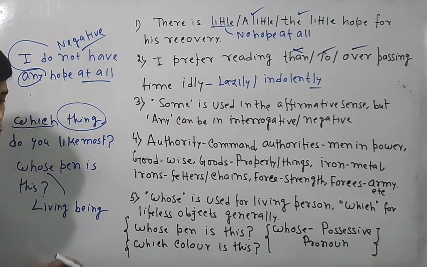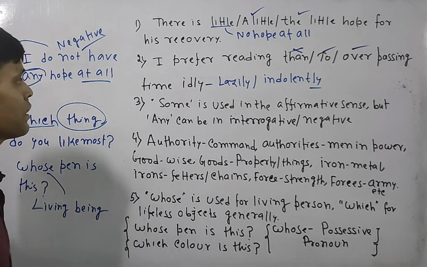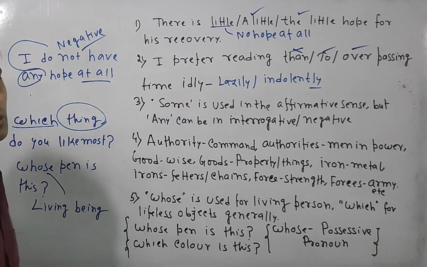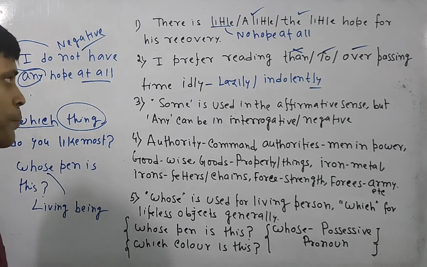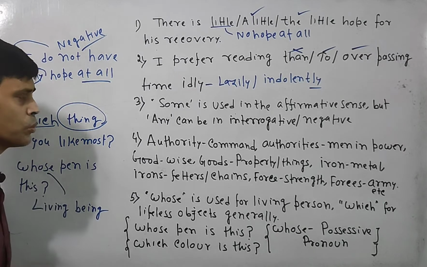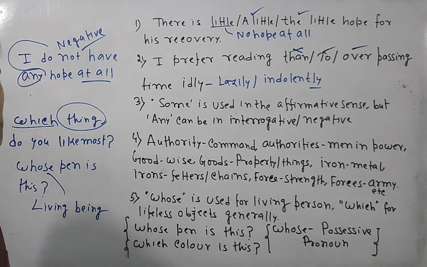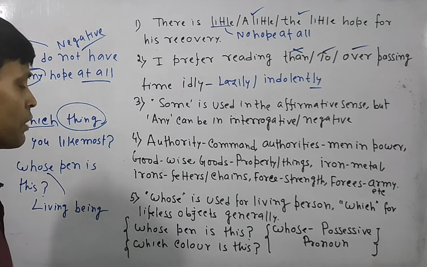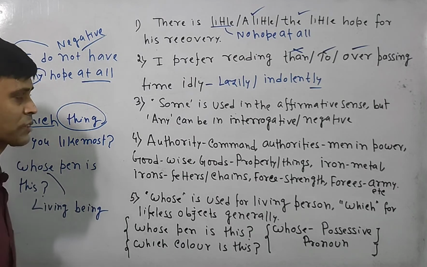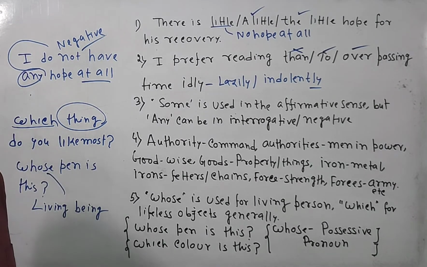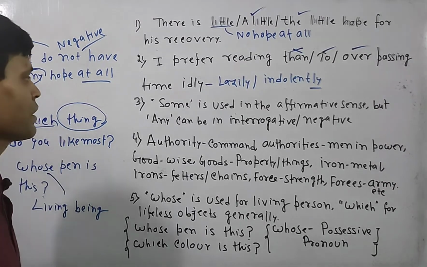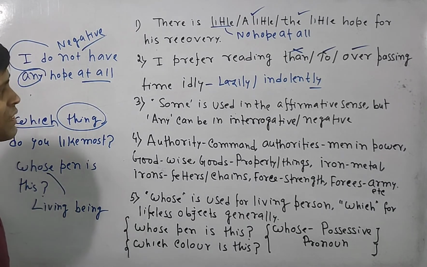Now if I just look over the overall rules, there is little, a little or the little. There is little means almost no hope, a little means some hope, the little means all the hope that I have. I prefer reading to or over, both can be used, but in general cases to is preferred. But if you go through the modern English context, you can say over can also be the option. So I prefer reading to or over passing time idly. Idly means lazily or indolently.